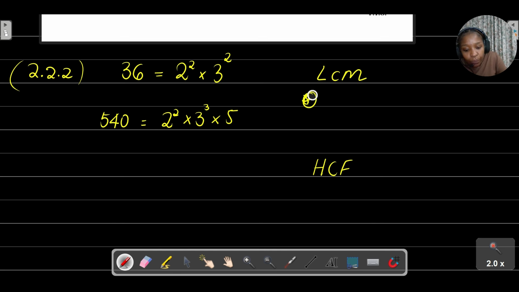Then, for the lowest common multiple, you focus on the powers with the highest exponent. And for the highest common factor, you focus on the powers with the lowest exponent.